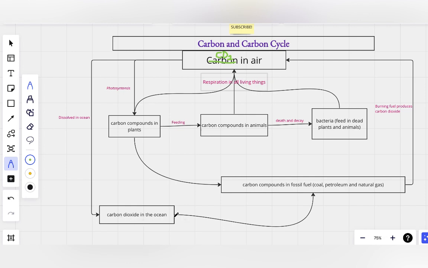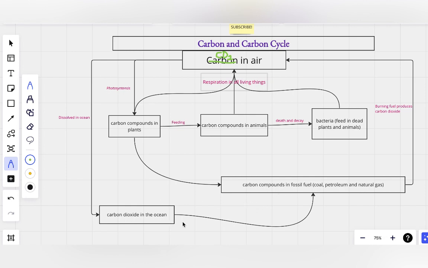When it happens, this dissolved carbon dioxide goes on to form carbon compounds in fossil fuel. Fossil fuel, the petroleum, is from the ocean. We drill from both onshore and offshore, but most of the time, at the bottom of the ocean, we have fossil fuel.